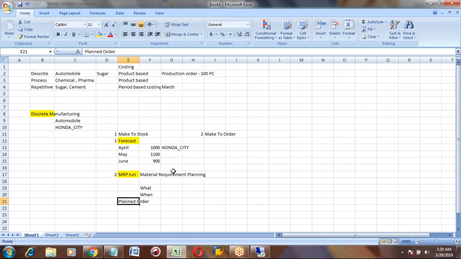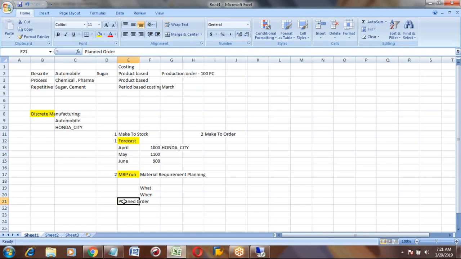A planned order will tell you, for each product, the start date, the end date, and how much quantity is required for that product.